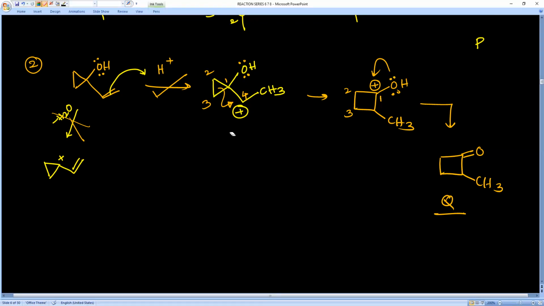Next one, what is statement C? Rearrangement is not possible. That is a wrong statement. Why? Here rearrangement takes place. Rearrangement is possible. Next one is Q has ketone functional group. Yes, of course it has ketone. Therefore, what is the answer? Option B, C double bond C undergoes protonation. Next one is Q has ketone functional group. Therefore B and D are correct options.